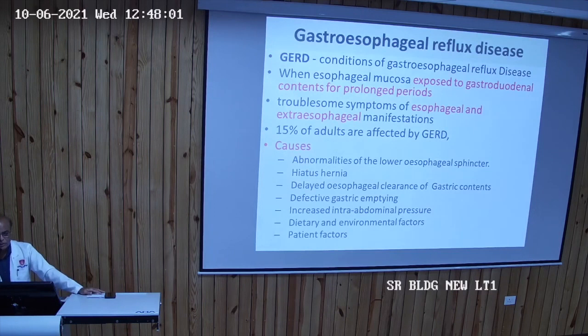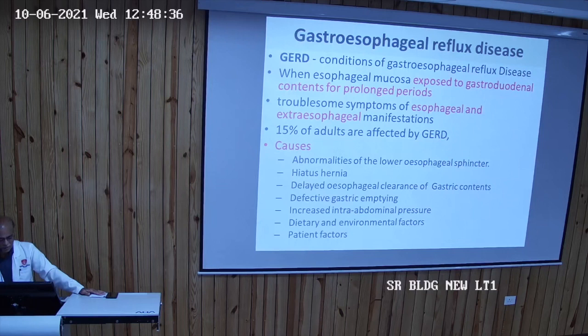GERD. So the most common symptom we sometimes see in our medical OPD is GERD, the condition of gastroesophageal reflux disease, when esophageal mucosa is exposed to gastroduodenal contents for prolonged periods. So multiple events of reflux will cause GERD symptoms. It may be symptoms of the esophagus itself and extraesophageal manifestations. Almost 15% of adults at some point of life will have GERD symptoms.